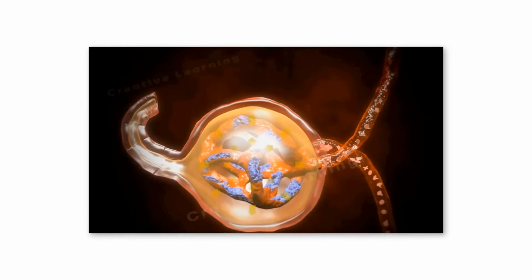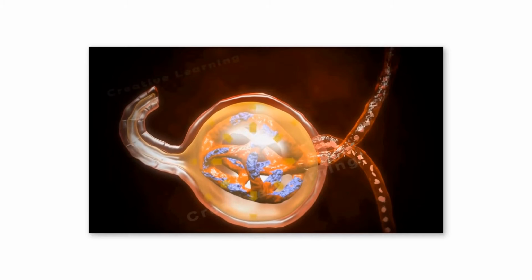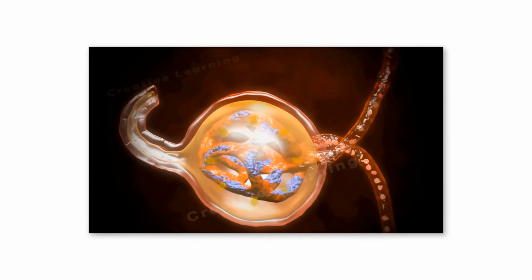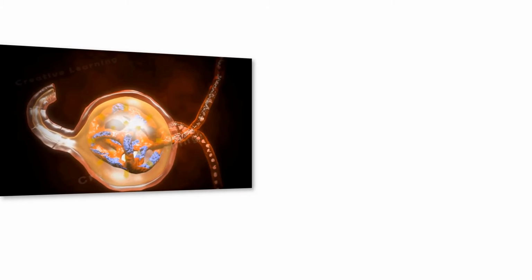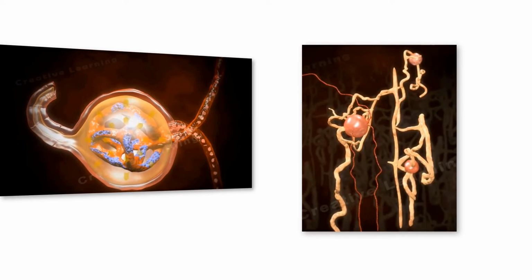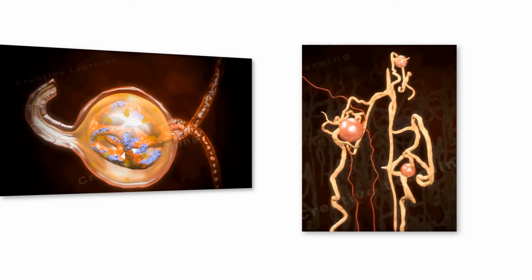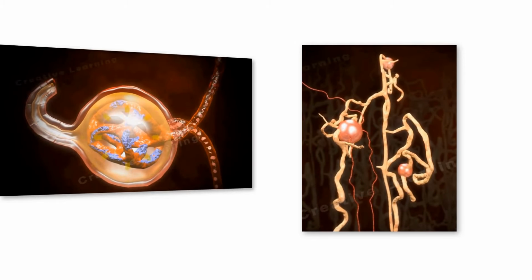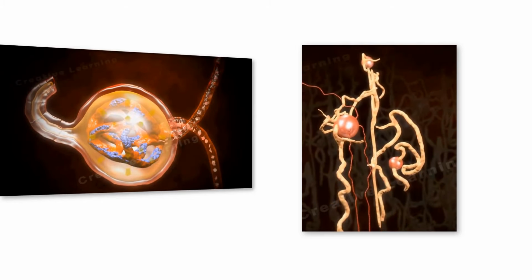It is as blood is flowing through the glomerulus that much of the plasma is filtered out of the blood and into the kidneys. This filtration is caused by the blood pressure in the glomerulus as blood flows through the glomerulus. The plasma that has left the blood during filtration now circulates through the nephron from the proximal convoluted tubule to the loop of Henle, to the distal convoluted tubule, and lastly, the medullary collecting duct.